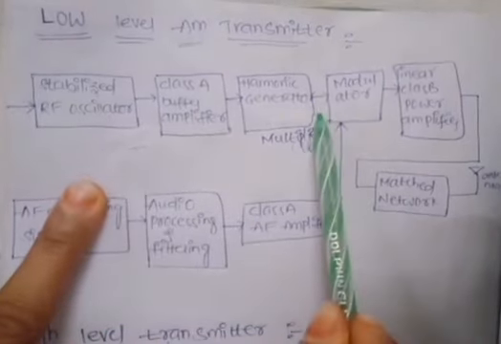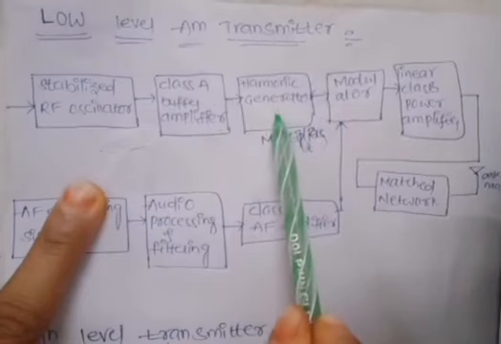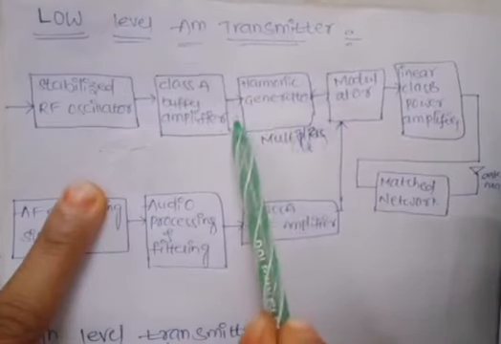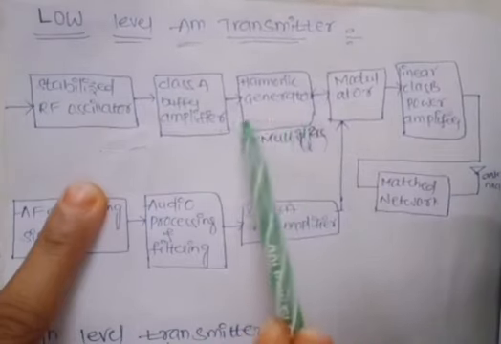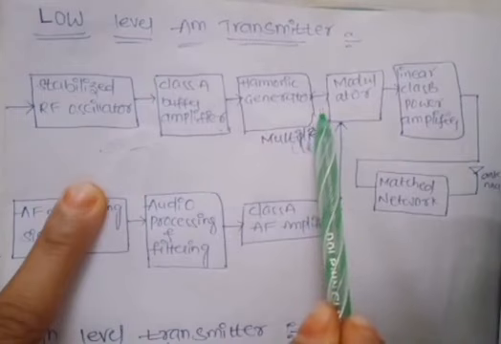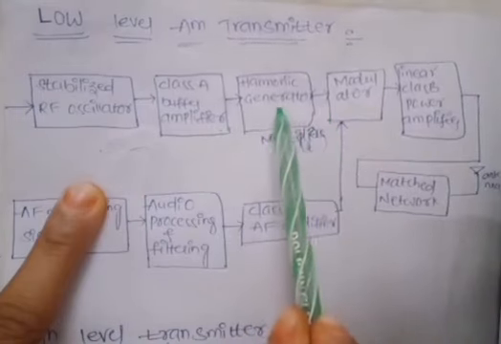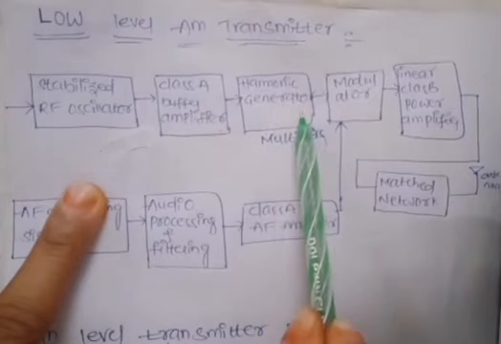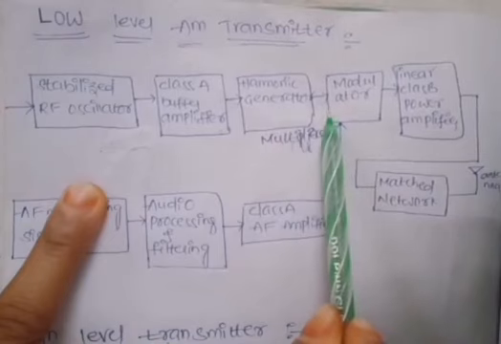The harmonic generator multiplies this 6k by 500, so that the signal becomes 3000k. So the harmonic generator increases the frequency range of the input signal to the required frequency.